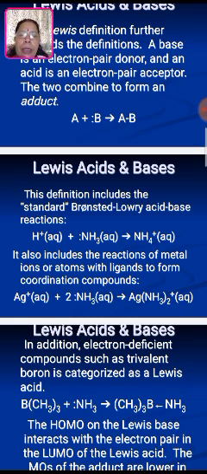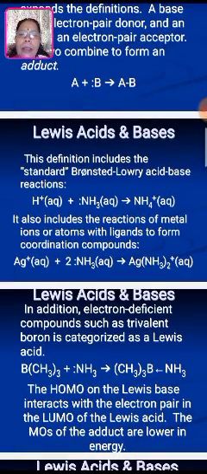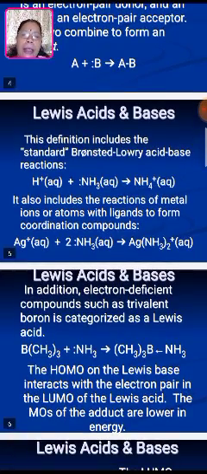It also includes the reaction of metal ions or atoms with ligands to form coordination compounds. You know the coordinate bond definition: the electron pair is donated by one atom to another, and the molecule formed is a coordination compound, coordinated by the metal. See the silver metal ion in aqueous condition, which combines with two molecules of ammonia, and there is the formation of the silver ammonia complex.